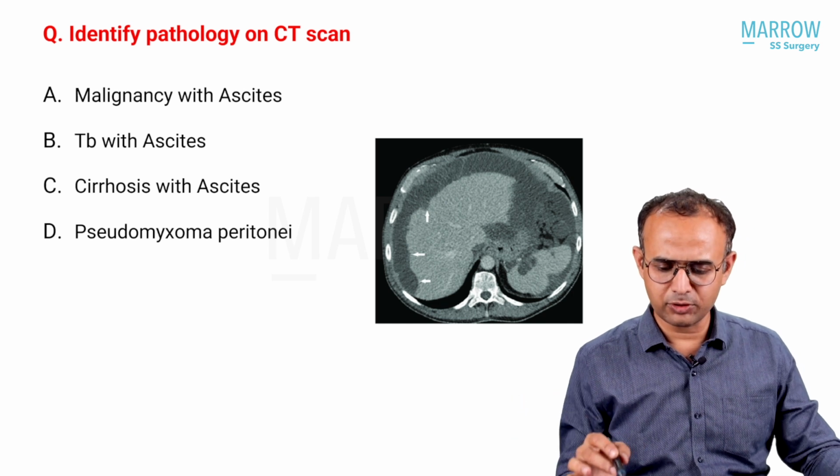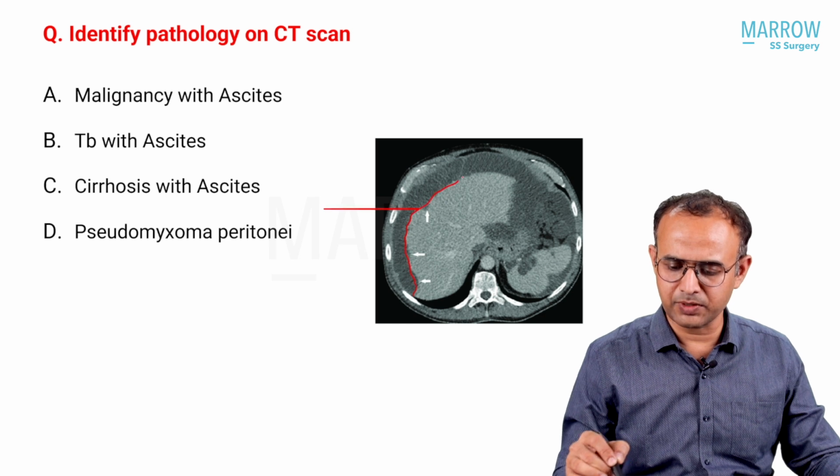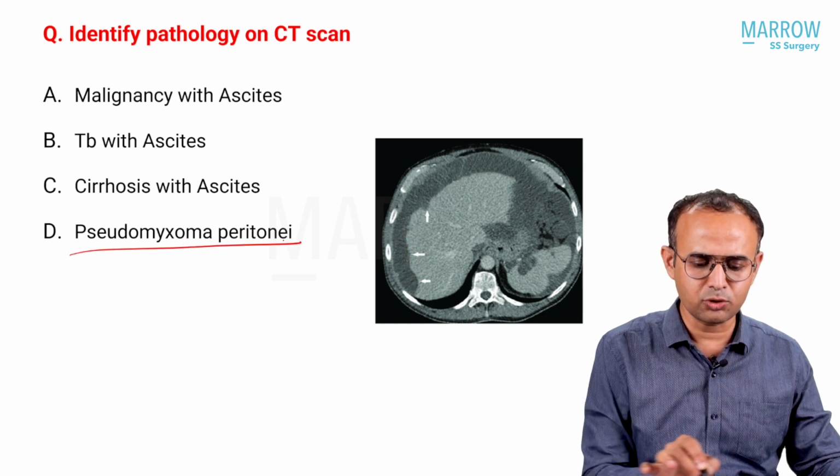Identify the pathology they have given. Actually what they have given is scalloping of the liver with ascites, that is pseudomyxoma peritonei.